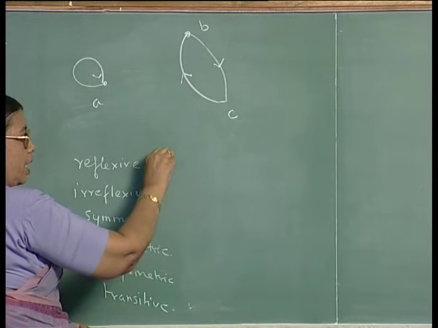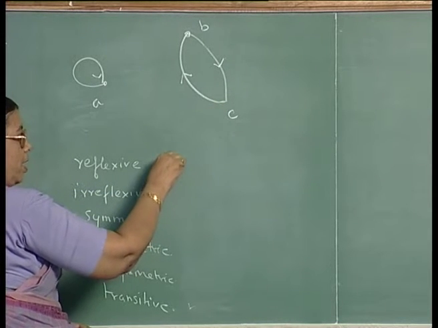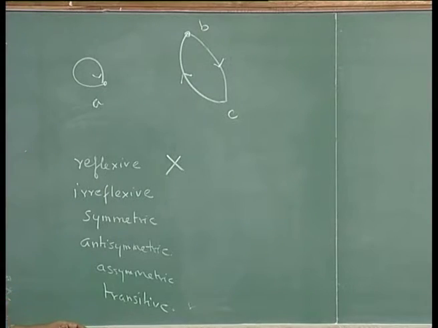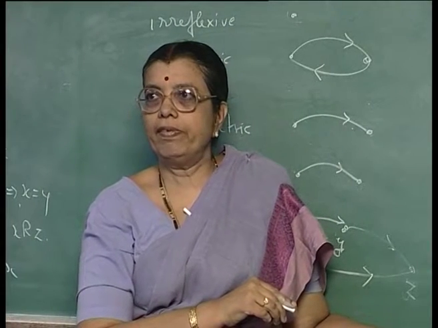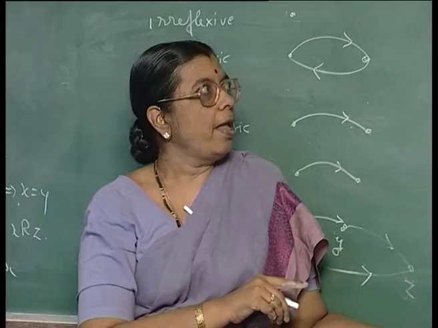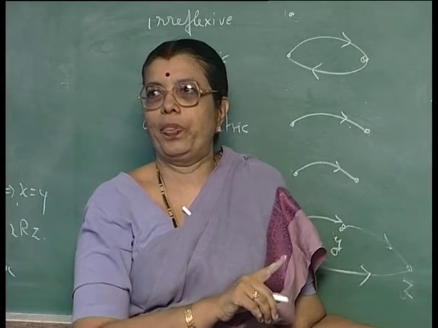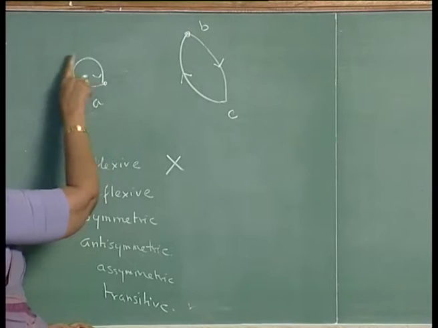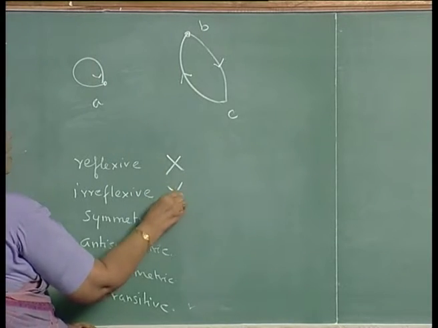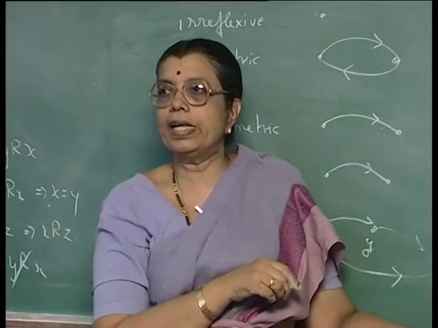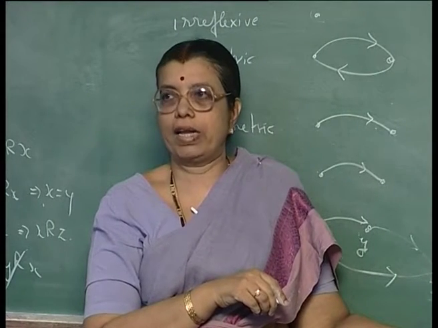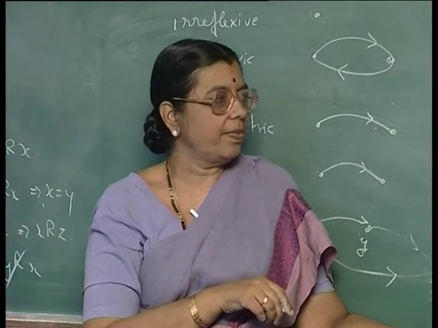So, it is not reflexive. Is it irreflexive? Irreflexive means you should not have a self loop at any node. Here you are having a self loop at this node, so it is not irreflexive. So, I told you a relation can be neither reflexive nor irreflexive. This is an example of that.